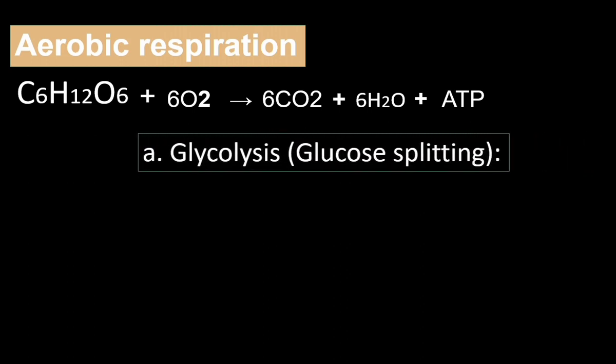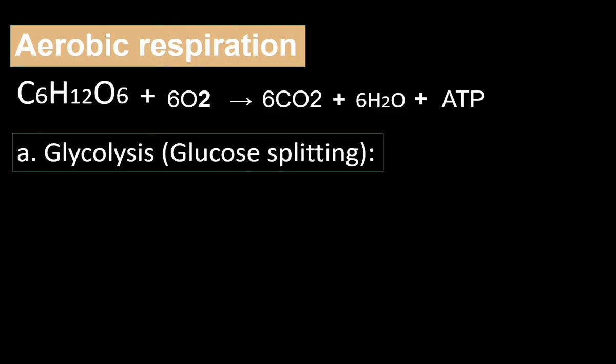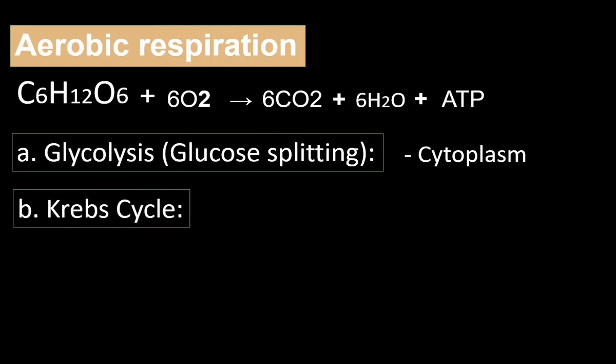Glycolysis, that is glucose splitting, takes place in the cytoplasm. Glycolysis is the first step of aerobic respiration. The second stage of aerobic respiration is the Krebs cycle.